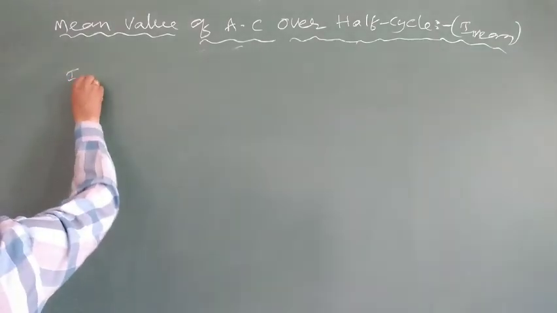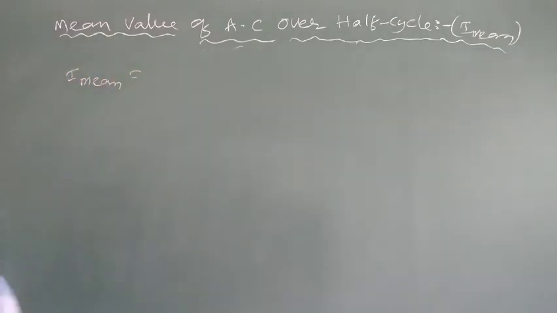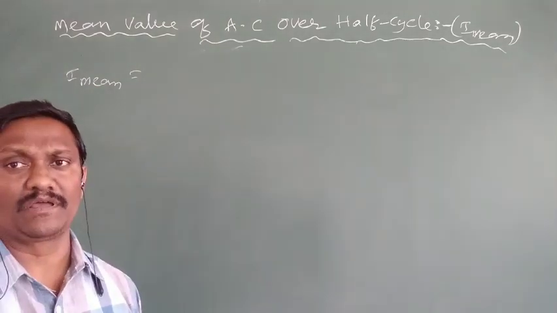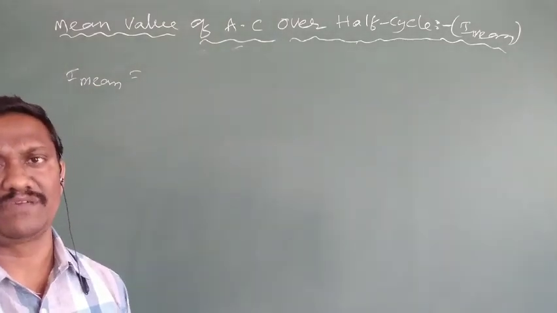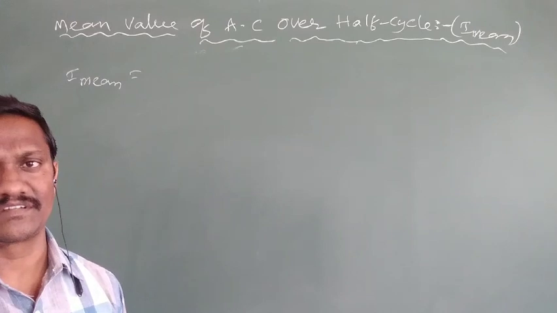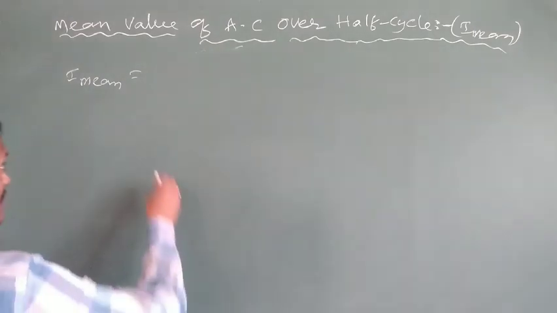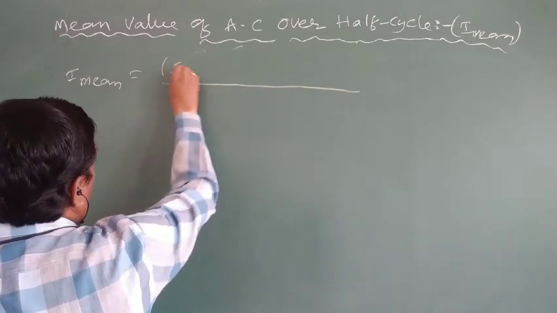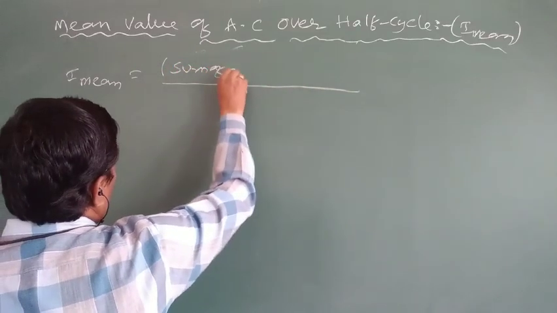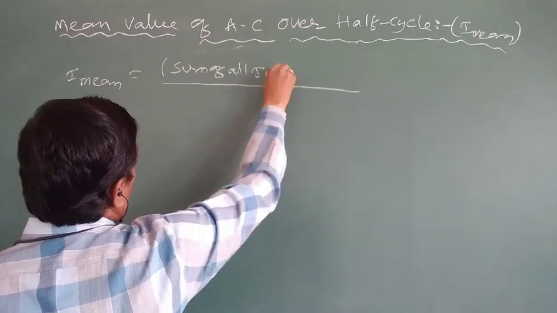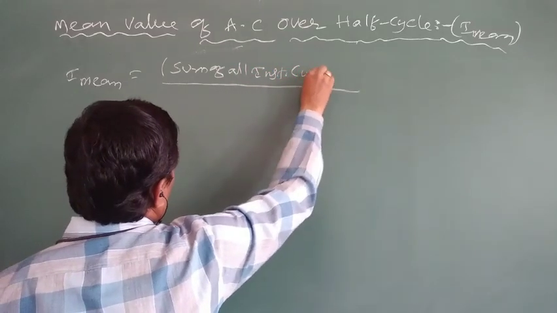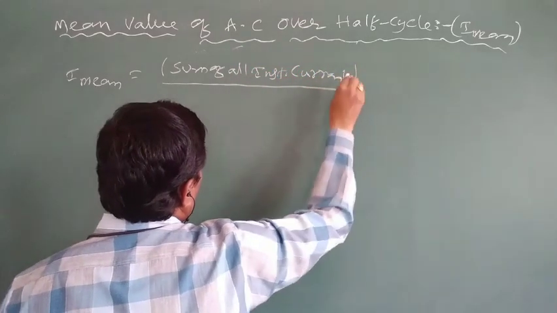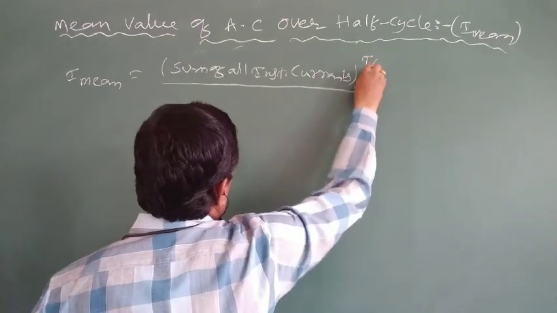So, the symbol of mean value is I mean. Generally, the mean is the sum of all values divided by the number of values. So the mean value of AC can be defined as the ratio of the sum of all instantaneous currents over a half cycle